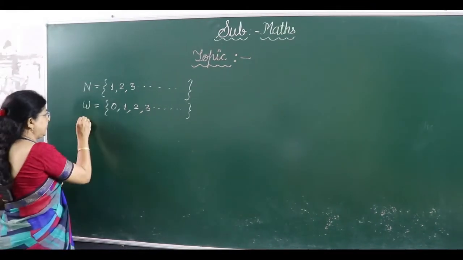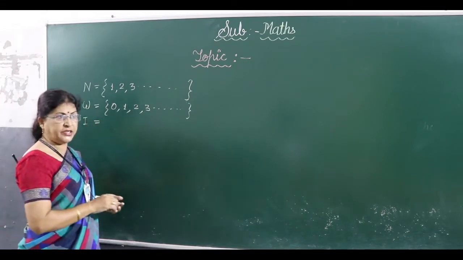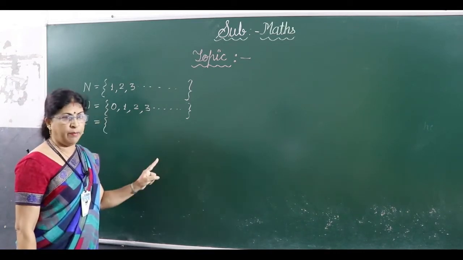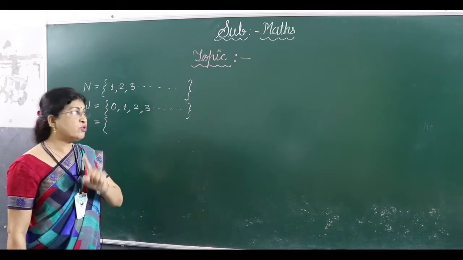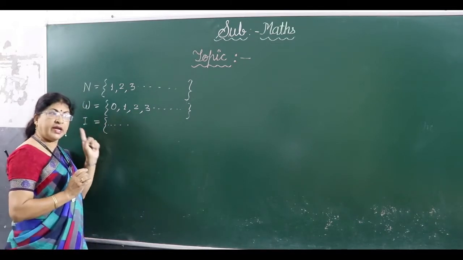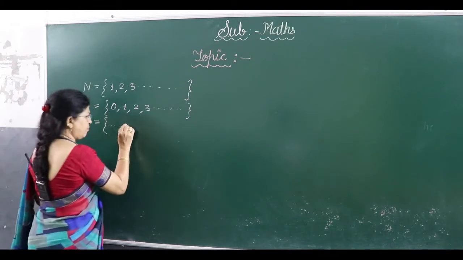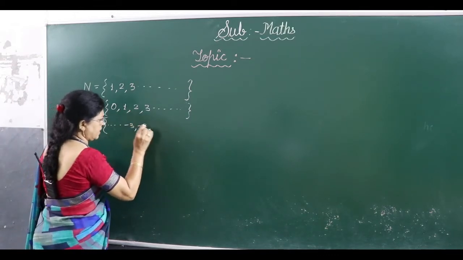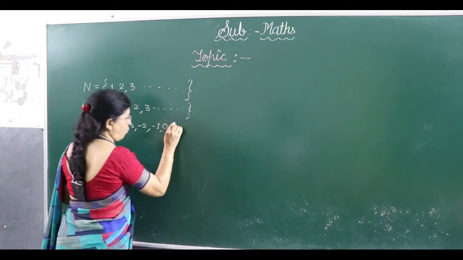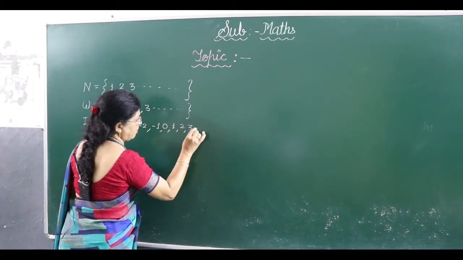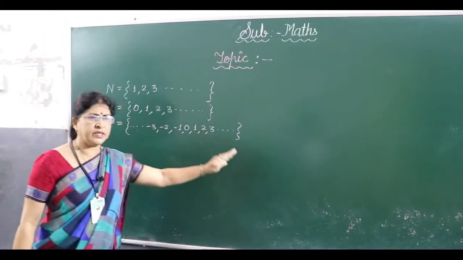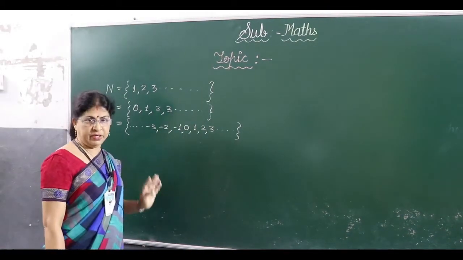Third number comes integers, right? What are integers? Integers are whole numbers with negatives of natural numbers, right? So negatives are infinite negative numbers. Then after that I am writing -3, -2, -1. 0 is also included in integers. Then positive natural numbers or whole numbers are there, and here also we are getting infinite numbers of positive integers as well as negative integers, right?